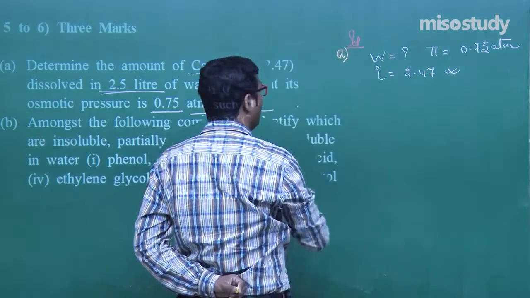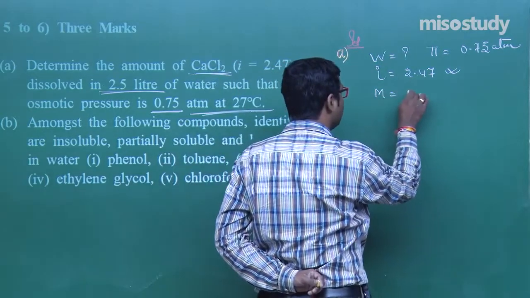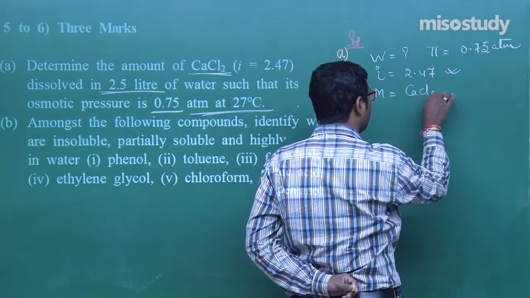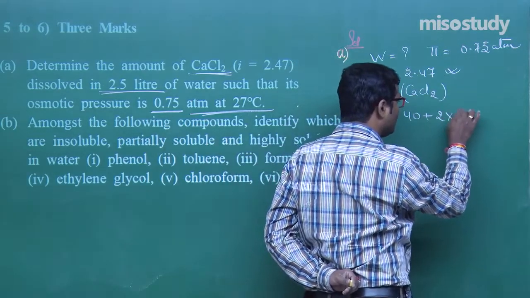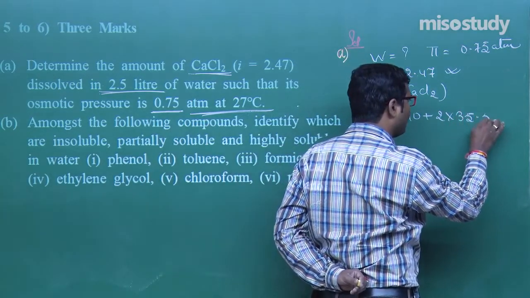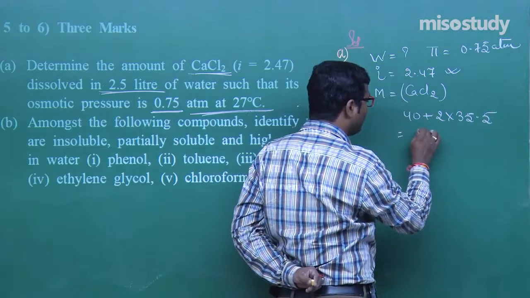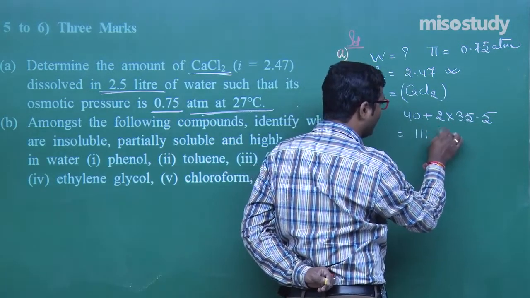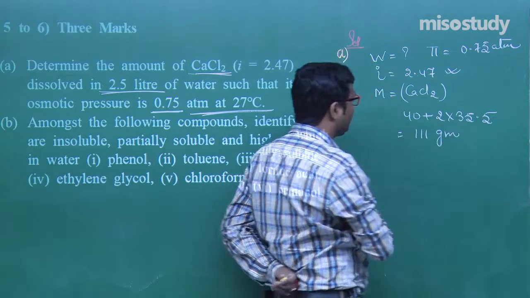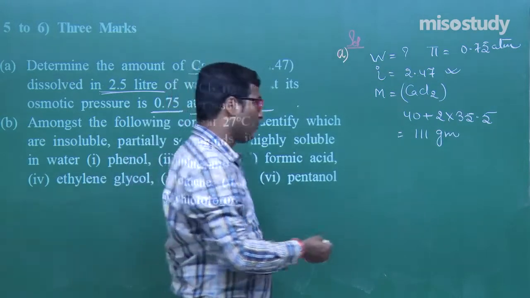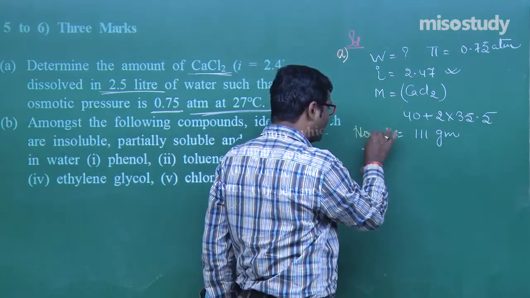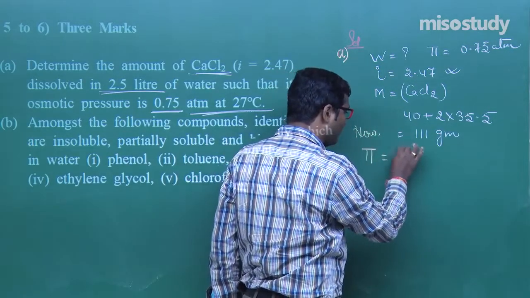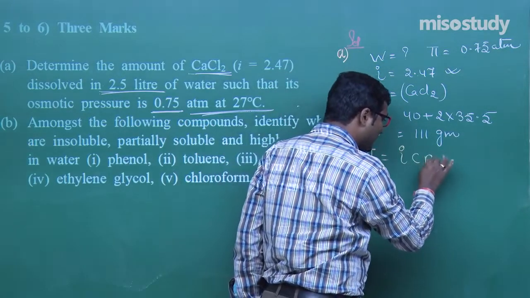Now, we know the molar mass of CaCl2: that is 40 plus 2 into 35.5, that is 71 plus 40, that is 111 gram. Now, the osmotic pressure, pi, is equal to i into CRT.